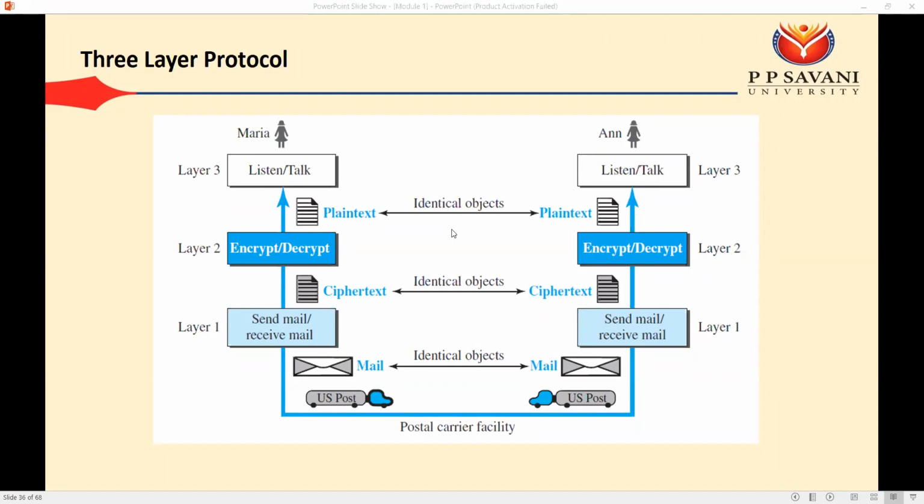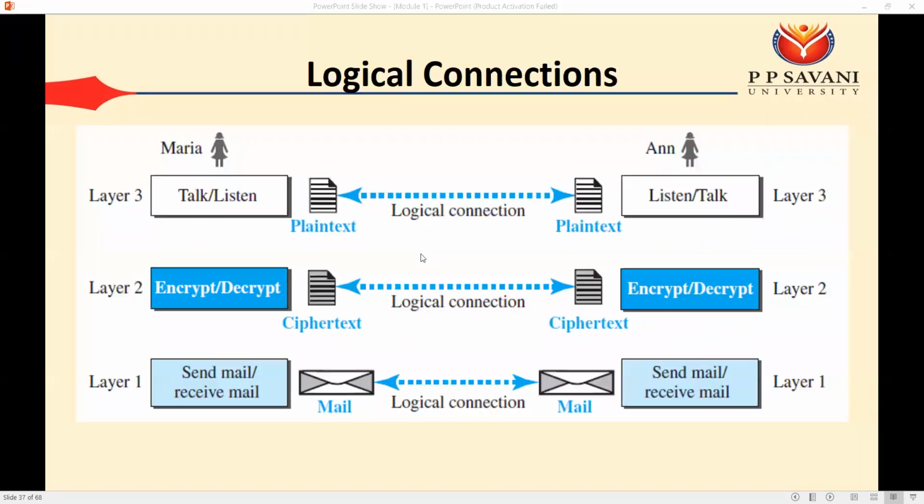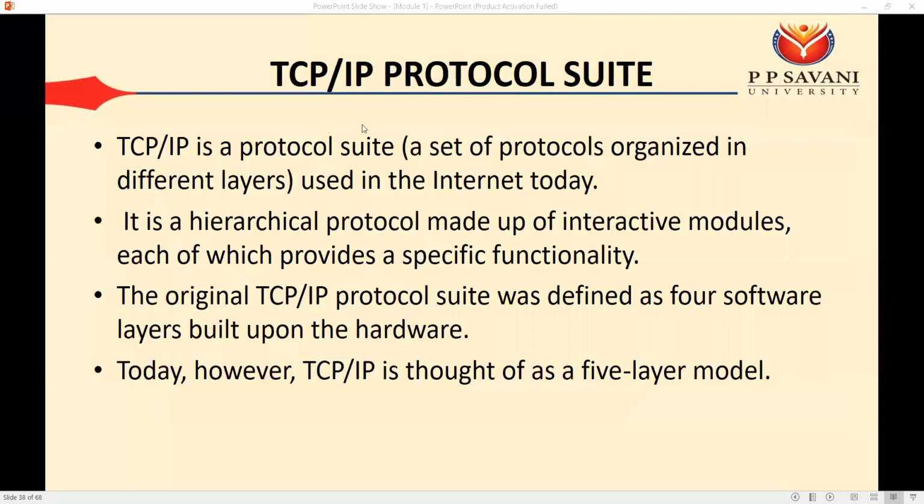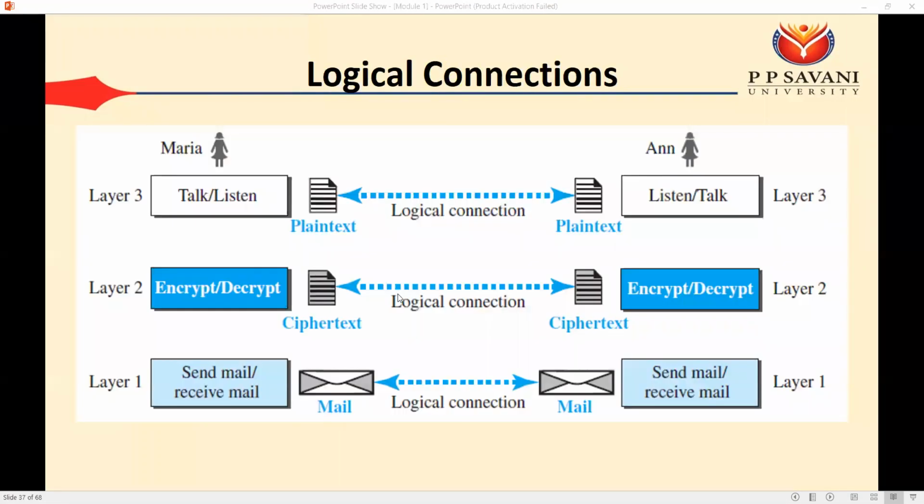Okay, so the solution of this problem is we need to divide this complex procedure into various layers. Based on that, one protocol is designed whose name is TCP/IP. And TCP/IP has 5 layers, and based on those 5 layers you have 5 modules. Okay, and one introduction module, and there is one layer that has 2 different sub layers, so that's why a total of 7 modules are there.